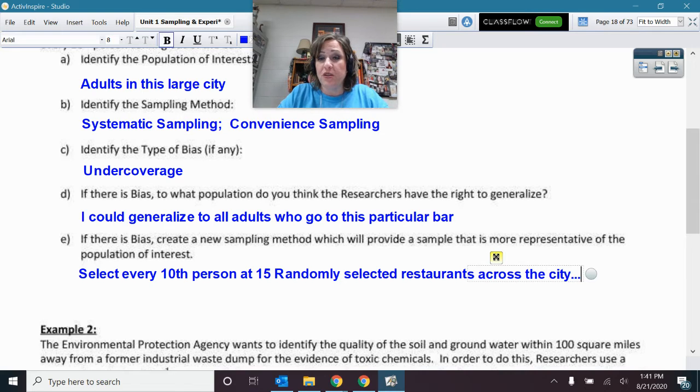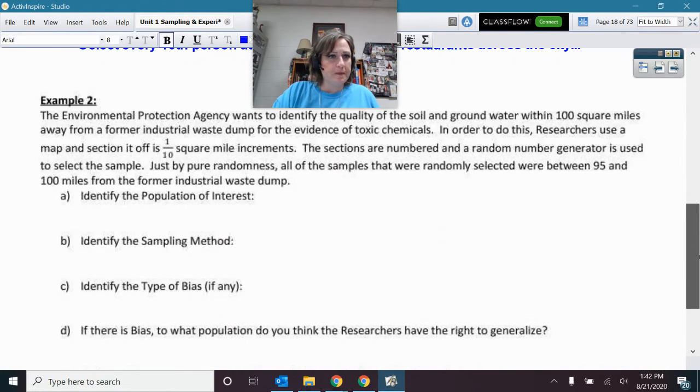What about the randomly selected, maybe you could do the grocery stores, whatever. I picked more than one restaurant because I was afraid in a large city, one restaurant might not have the same kind of patrons as all of them. So I thought maybe by picking 15, hopefully I'll get a good sampling of those kinds of restaurants. Okay. Lots of different answers there. Very good. Let's go on to the next one.